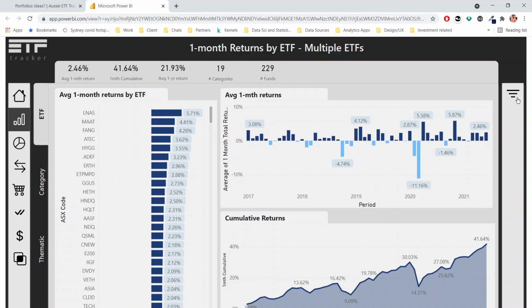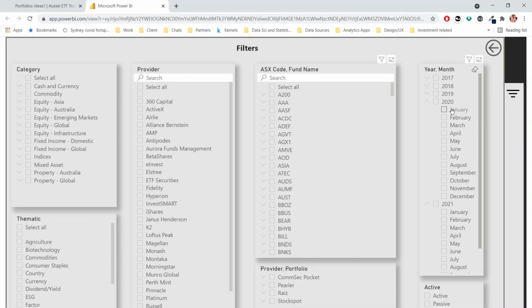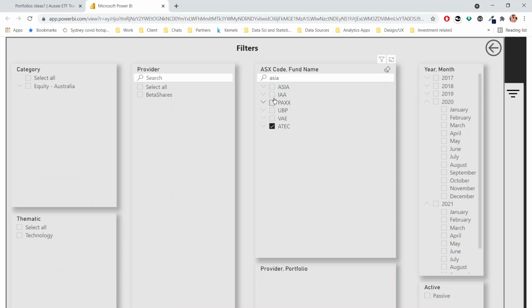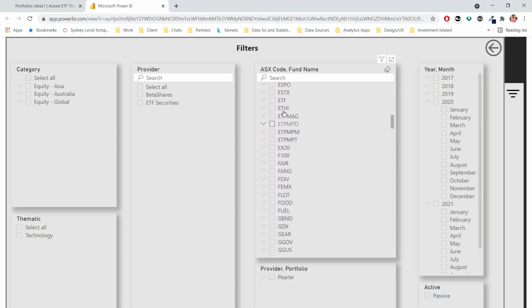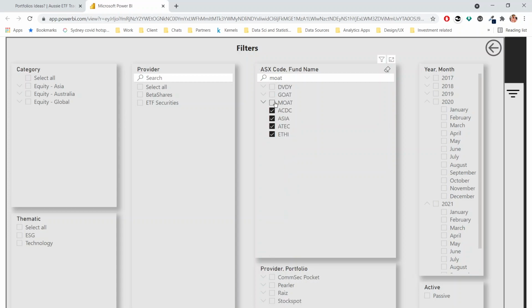So first of all, once we've got ETFtracker loaded up, we're going to want to take a look at the filters and put in those ETFs that we mentioned. So it was ATEC, Asia. You can scroll on the page if you want to bring those up. There's ACDC there. What else do we have? We can scroll down and we can grab Ethi. There was also Moat. Make sure that we pick all those up.